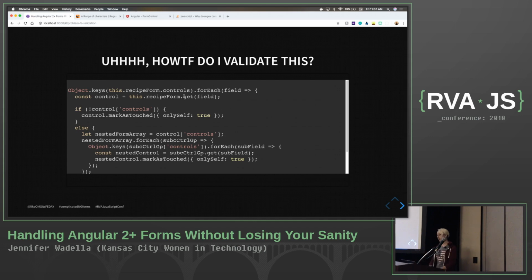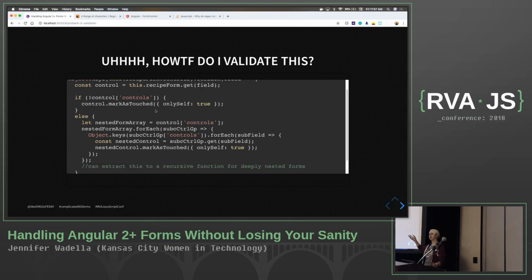So we can go ahead and start at our top level form where we're iterating through all our controls. Again, our form is just a basic object, so we're going to get the field. But what happens if instead of a field, it's a form array like our ingredients? That's not going to work. So we can do a super quick check here to see if our controls property exists on our form group, and if we know that it's a form control, we can go ahead and mark that as touched. We're good to go.